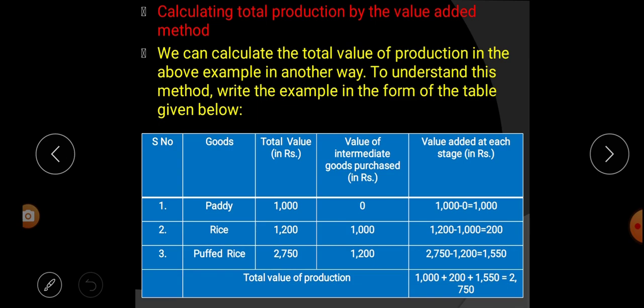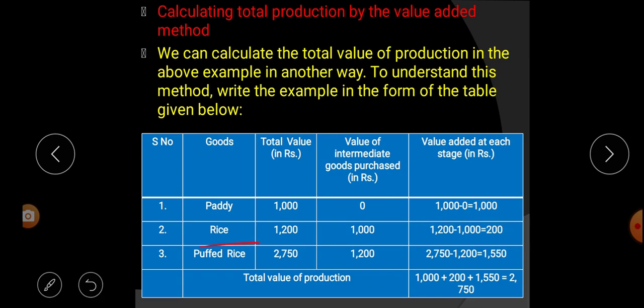So what was the price of this paddy? It was 1000. Next, value of intermediate goods purchased. That means for producing the paddy, did the farmer use any other goods? No. That's why it is 0. Next, value added at each stage. That means at what price did he sell? He sold at 1000 rupees.